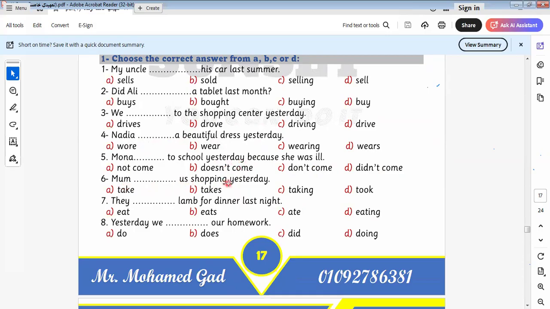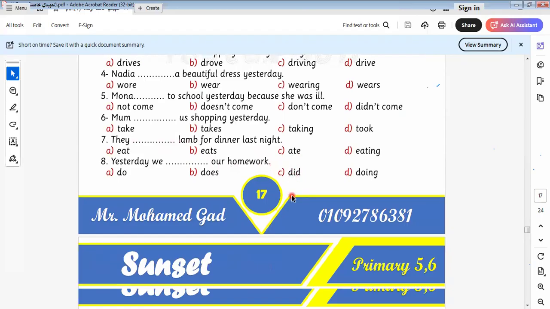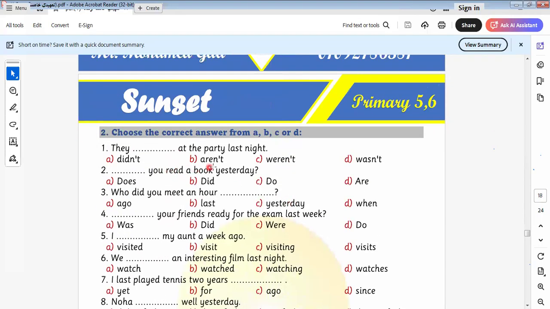Mom took us shopping yesterday. Here it will be "took." They ate lamp for dinner last night. Here it will be "they ate." Yesterday we did our homework. We did our homework.